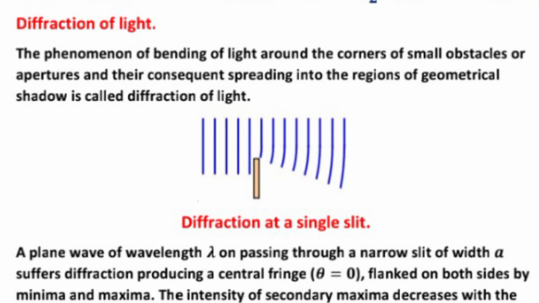A plane wave of wavelength lambda on passing through a narrow slit of width a suffers diffraction, producing a central fringe theta equal to 0, flanked on both sides by minima and maxima. The intensity of secondary maxima decreases with the increase in distance from the center. For nth minimum, a sin theta n equal to n lambda, where n equal to 1, 2, 3. For nth secondary maximum, a sin theta n equal to (2n plus 1) lambda upon 2, where n equal to 1, 2, 3.